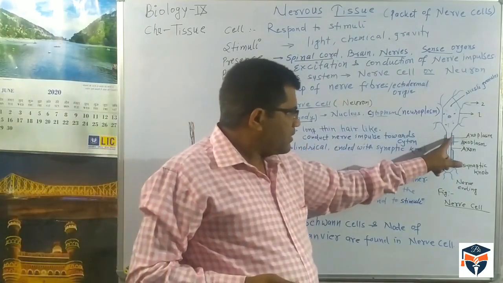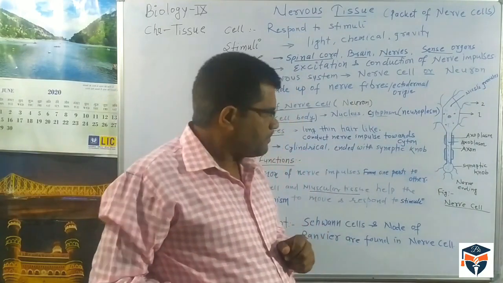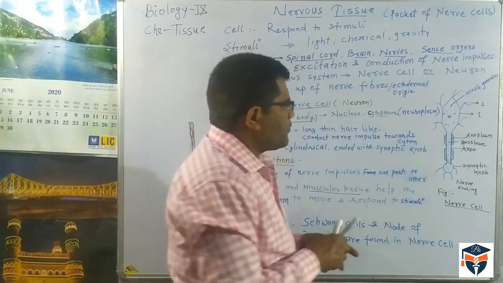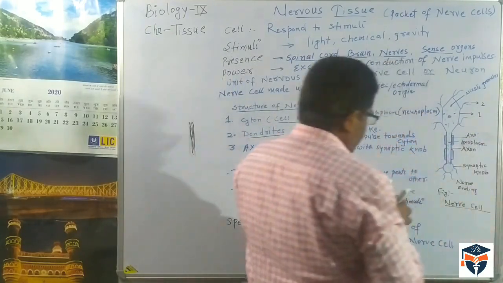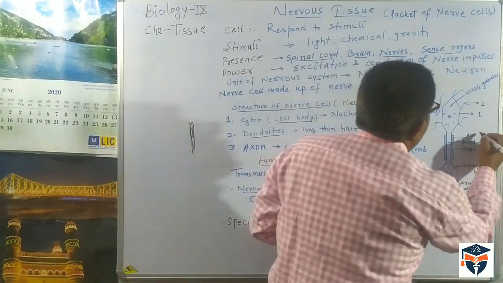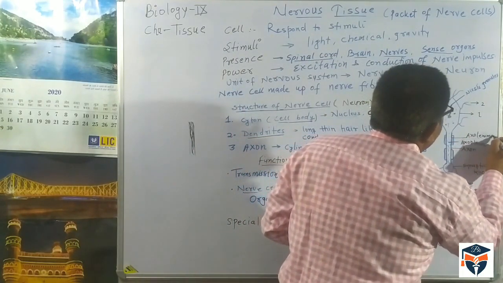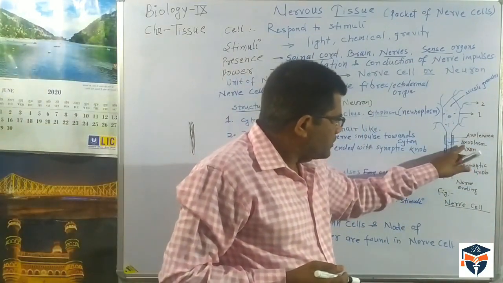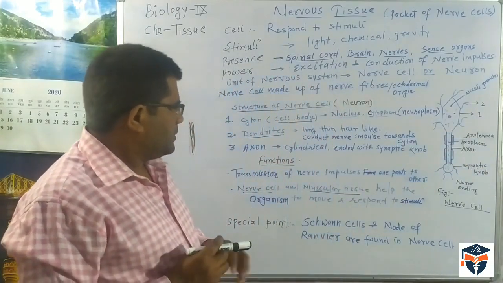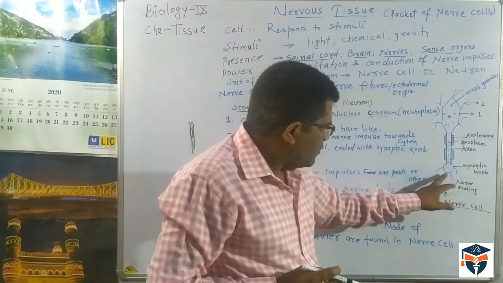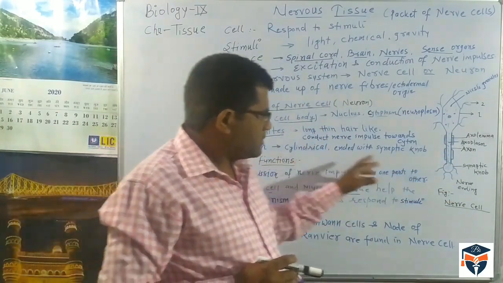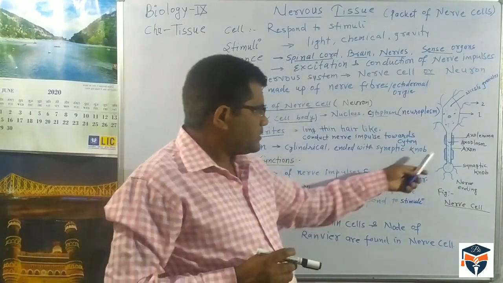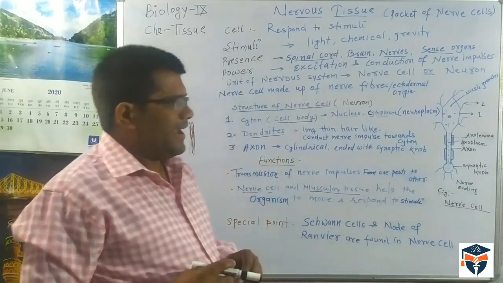In the axon there is a liquid which is called axoplasm, and the membrane of the axon is called axolemma. This axon ends with an oval, rounded structure called the synaptic knob. This axon is terminated with the nerve ending.